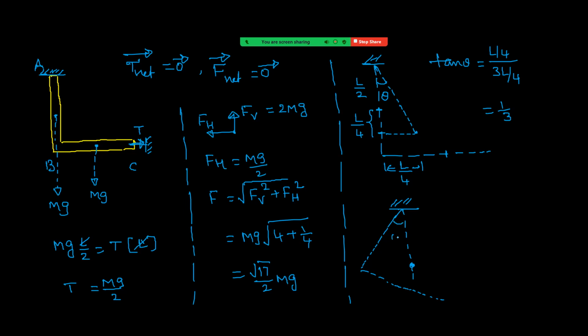This is angle theta. The only key point is that the center of mass should be below the point of suspension. Then only the net torque will be zero. That means this theta must be the same, equal to tan inverse 1 by 3. So the key point: for it to be in equilibrium, the center of mass must be below the point of suspension. If you know that point, it is very simple. Okay, let us see the next one.